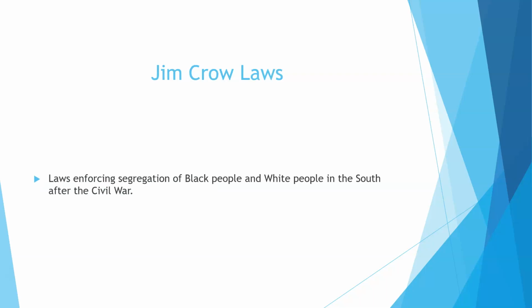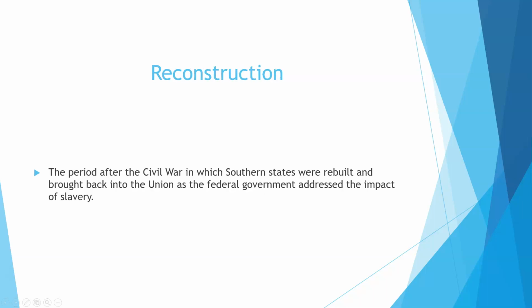Jim Crow laws. Jim Crow laws are laws enforcing the segregation of black people and white people in the South after the Civil War. And segregation, if you're not familiar with that term, just means separation. Reconstruction. Reconstruction was the period after the Civil War in which Southern states were rebuilt and brought back into the Union as the federal government addressed the impact of slavery. Reconstruction.